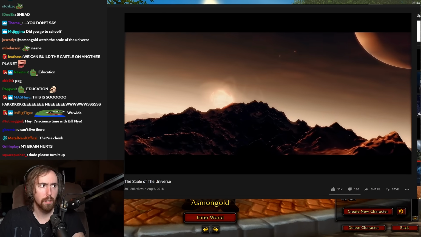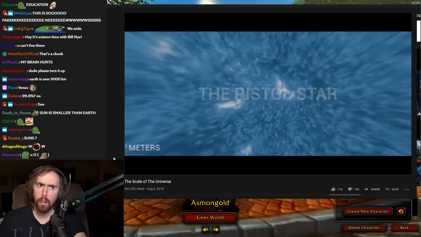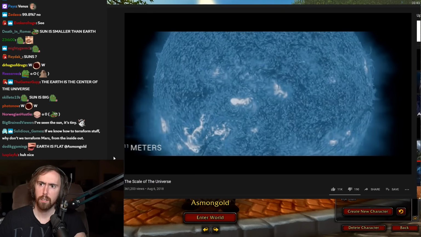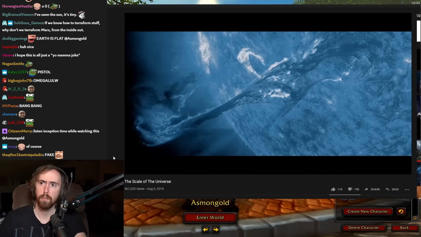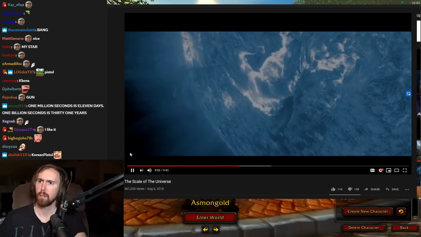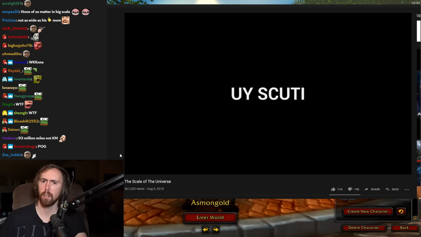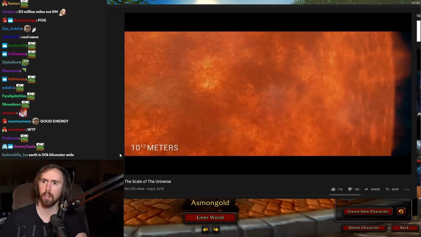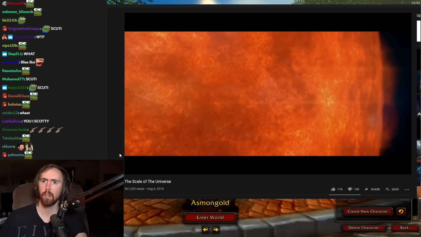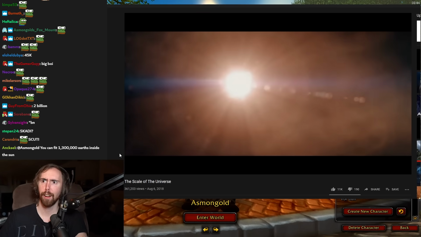Although these orbits seem pretty big, they're dwarfed by one of the most luminous stars in the sky, the Pistol Star. At 470 million kilometers wide, it radiates as much energy in 20 seconds as our sun does in one whole year. But the Pistol Star is nothing when compared to the largest star ever discovered. What the fuck? UY Scuti. 2 billion kilometers wide. And if it were to replace our sun, it would completely swallow the planets of Mercury, Venus, Earth, Mars, Jupiter, and Saturn.